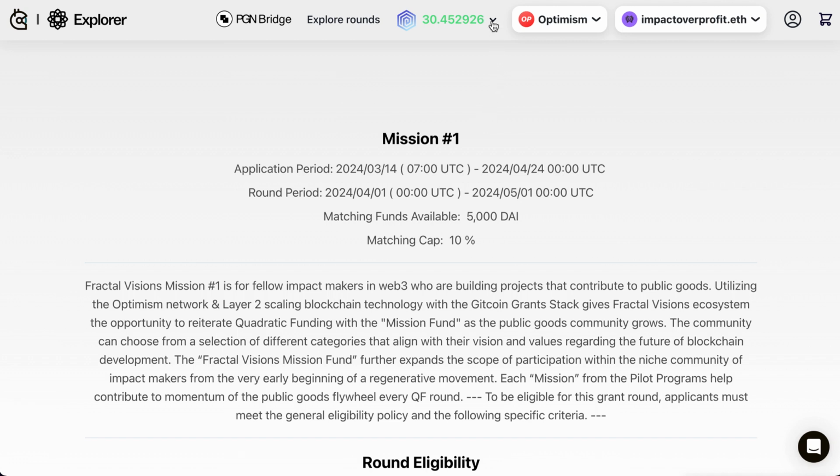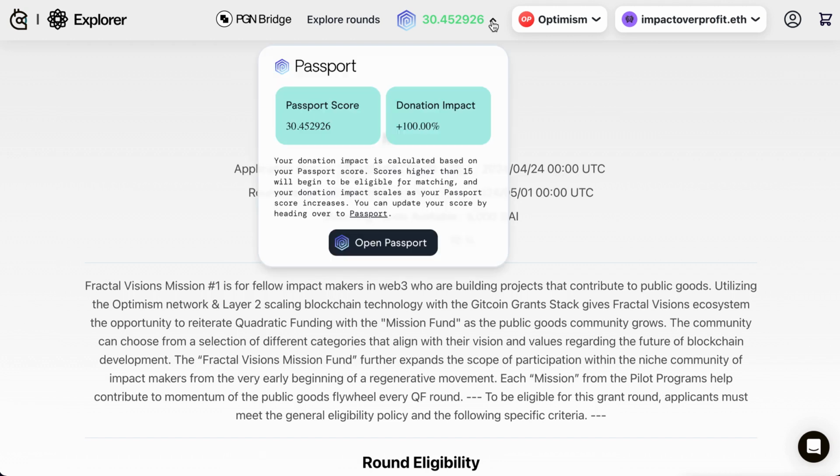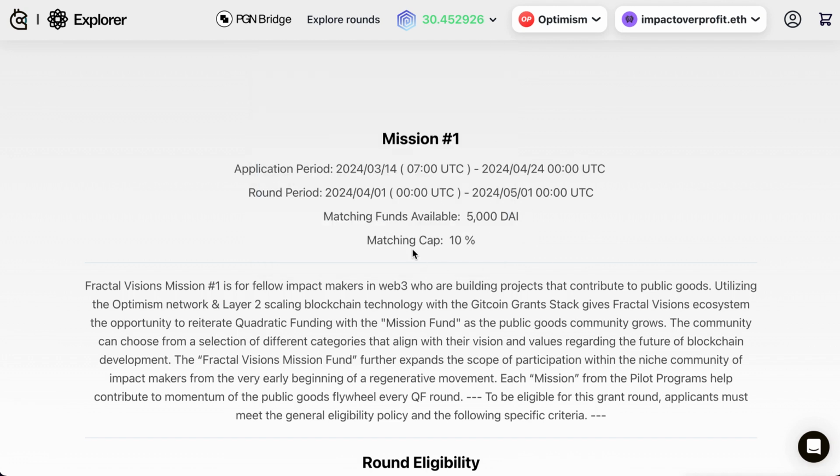And then on the 1st of April, if your grant has been approved, the donation process will start. And people with a passport matching score will be eligible for the matching funds that come from this matching pool of 5,000 DAI that we have available for our first round.